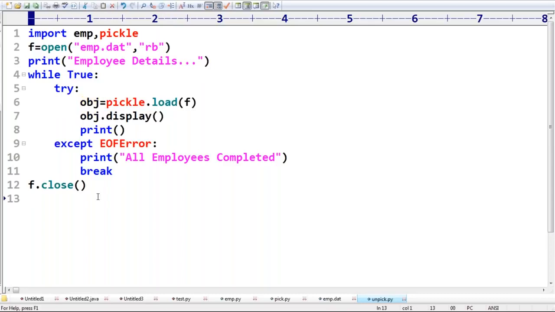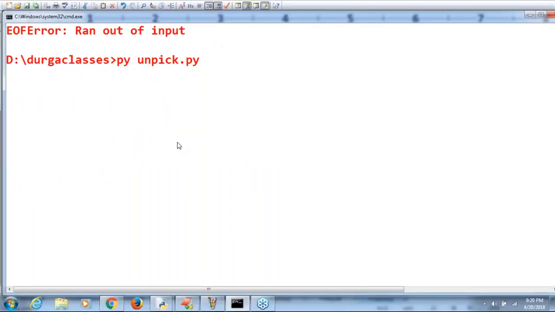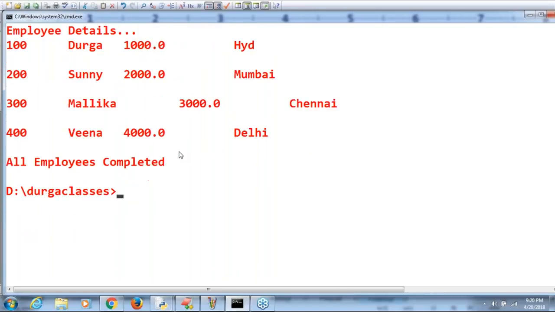Sir, can I execute this unpickling? Can I execute this one? Now the total data, whatever you saved in the morning, now I have to get it. Just observe, sir, py unpick.py. Yes, employee details. 100 Durga, 1000 Hyderabad, 200, like this I'm going to get.